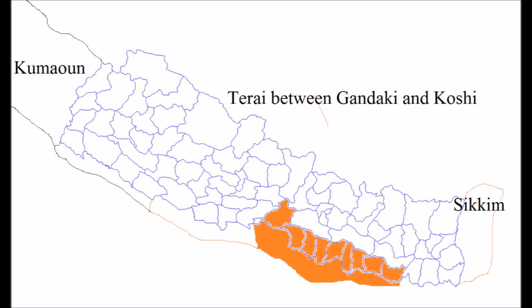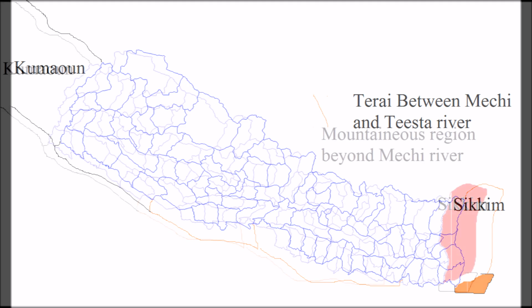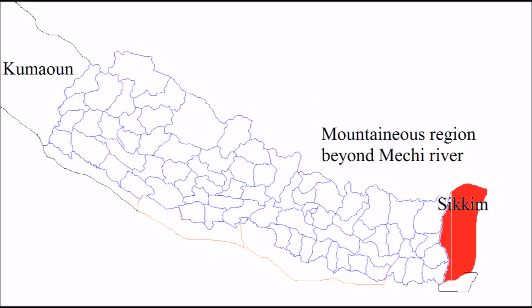First, the whole of the lowlands between River Kali and Rapti. Second, the whole of the lowlands between Rapti and Gandaki except Butwal. Third, the whole of lowlands between Gandaki and Koshi in which the authority of the East India Company has been established. Fourth, the whole of the lowlands between River Mechi and Tista. Fifth, the whole of the territories between the hills eastward of the Mechi River. The aforesaid territories shall be evacuated by the Gorkha troops within 40 days from this date.